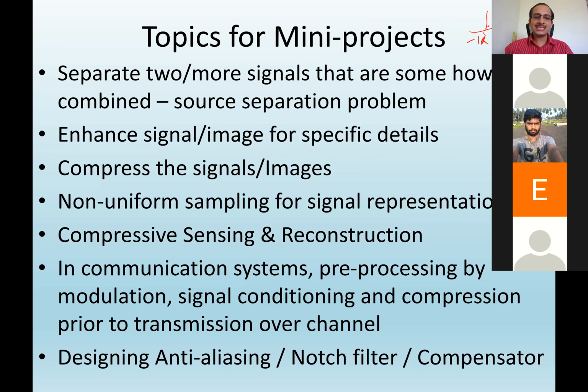In such cases, rather than mixing the whole signal in the frequency domain, it is better to remove the high frequency contents and then go for the sampling and reconstruction. That is being done by the anti-aliasing filter. Similarly, a notch filter will remove a particular frequency and so on.